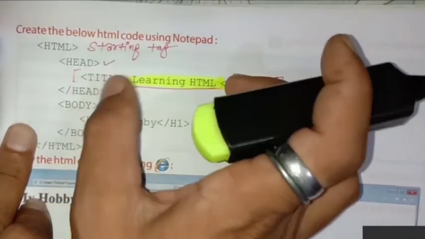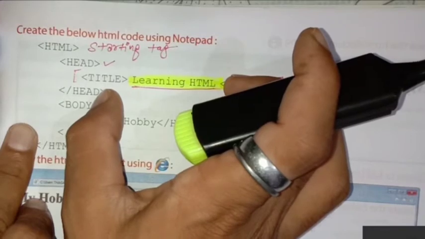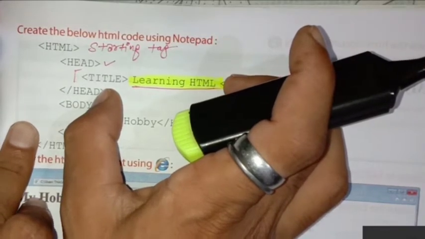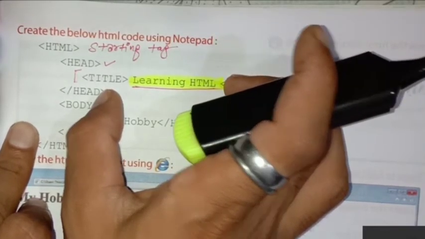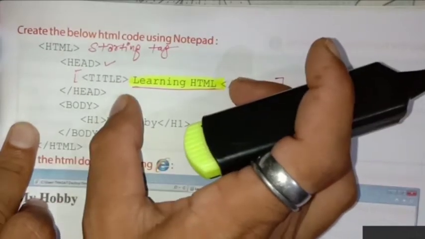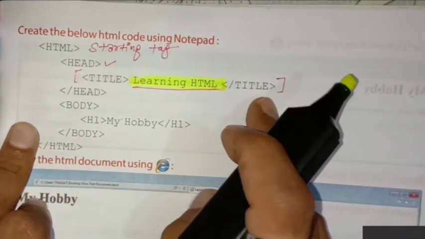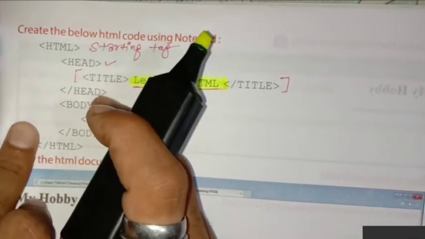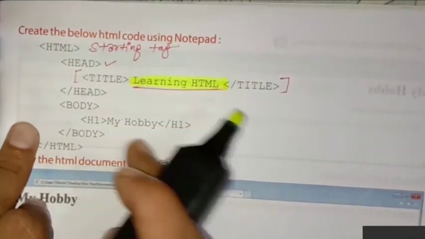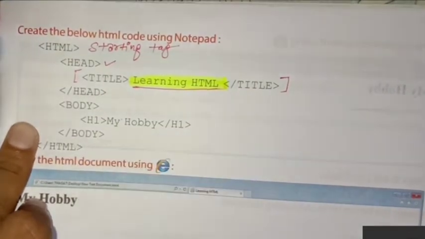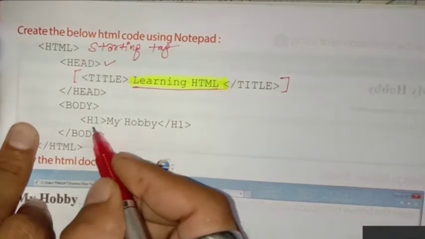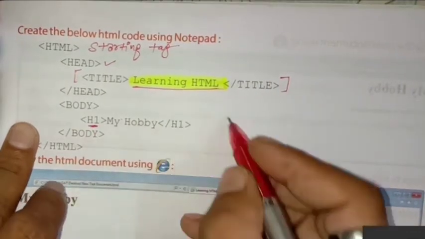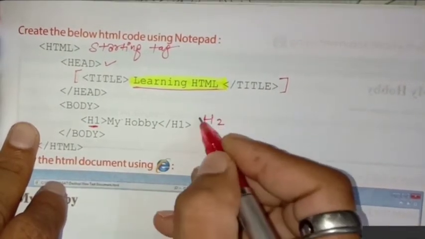But what is the work of head? No work. Head is just like a lion in the jungle. The work is being done by the title tag. And after the closing of head, comes body. In body you can write my hobby. Suppose we add H1, we add here H2, my hobby.